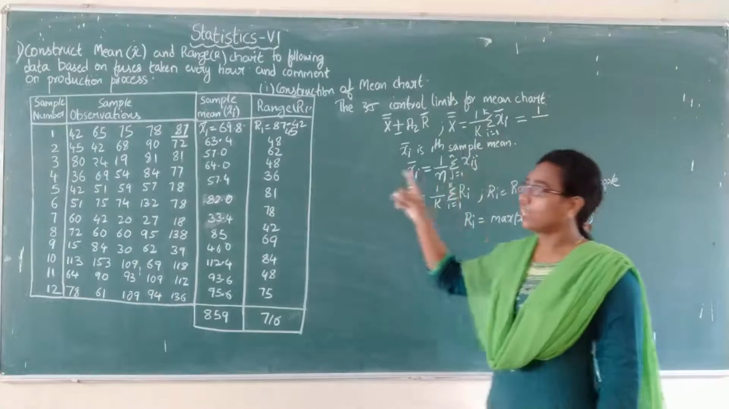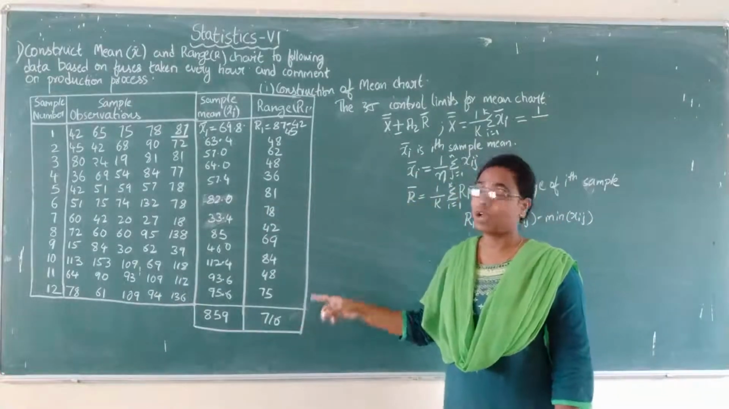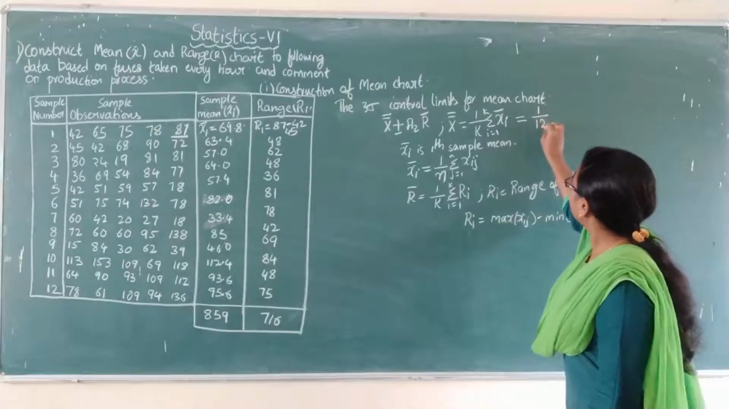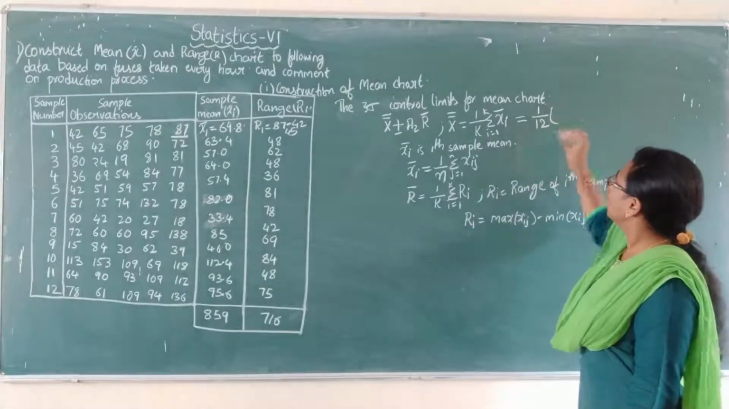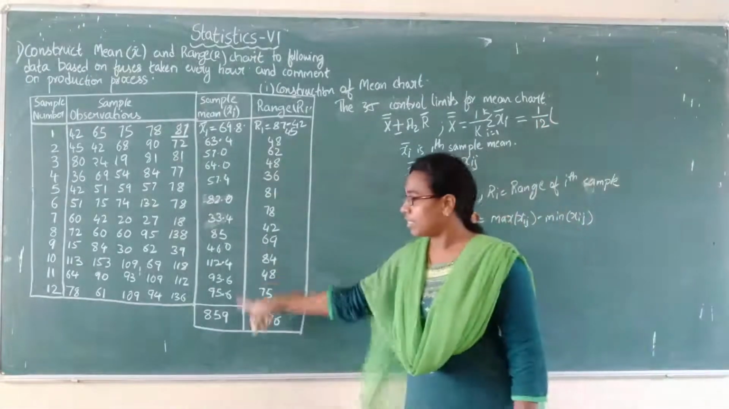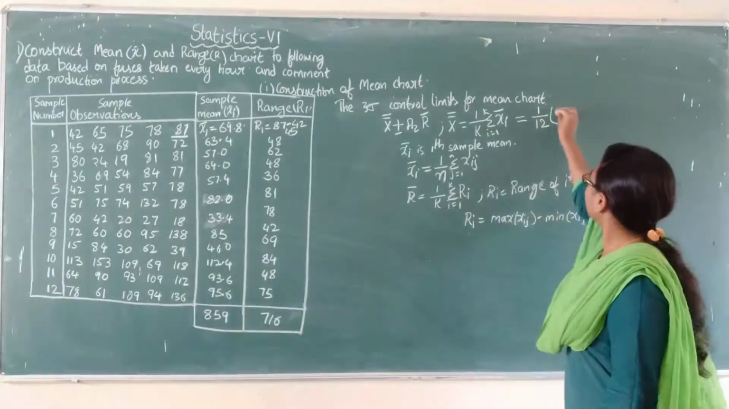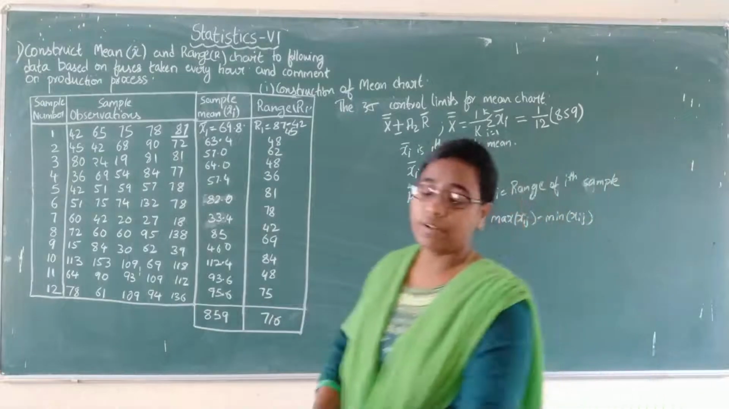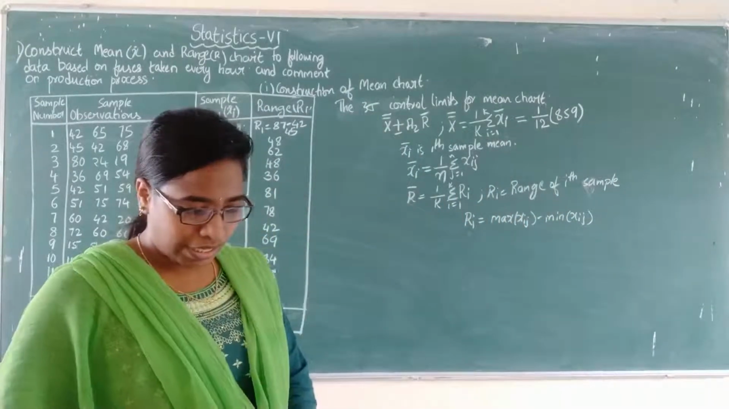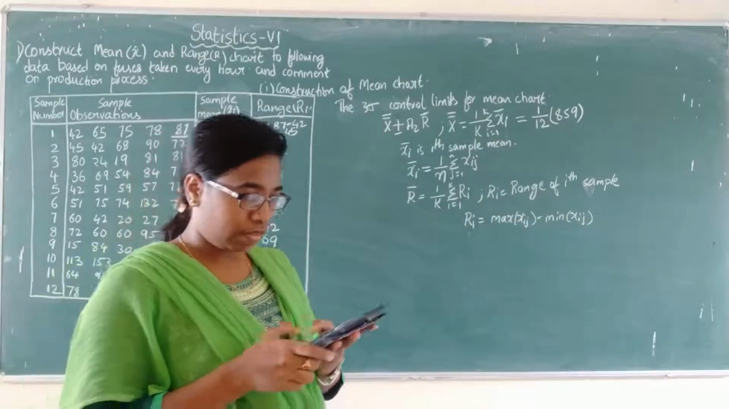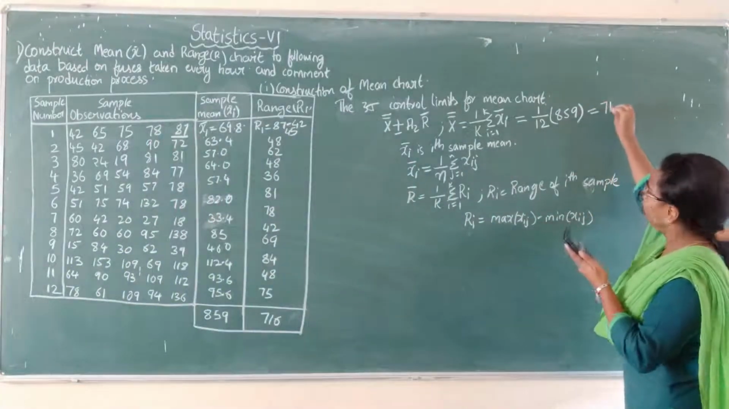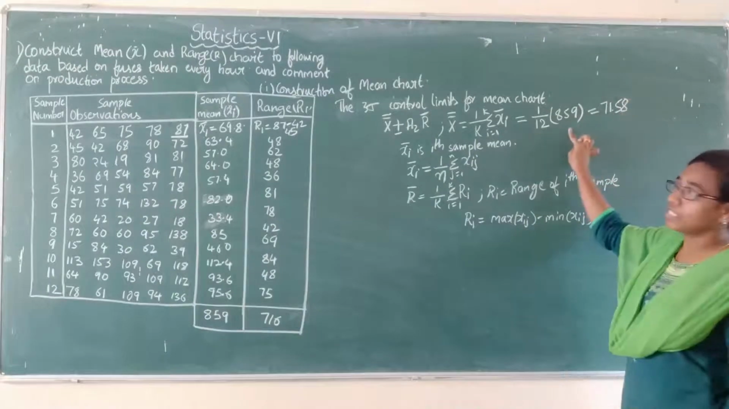K is nothing but the number of samples. How many samples we have? Total 12 samples. So 1 by 12 into what is the summation of sample means? 859. So 859 divided by 12, you will get the grand mean, that is 71.58. So this is the grand mean.